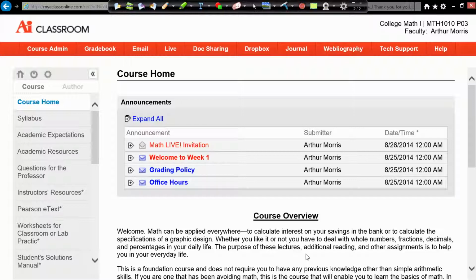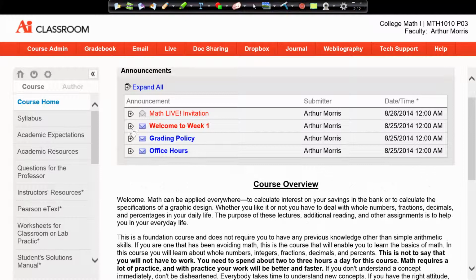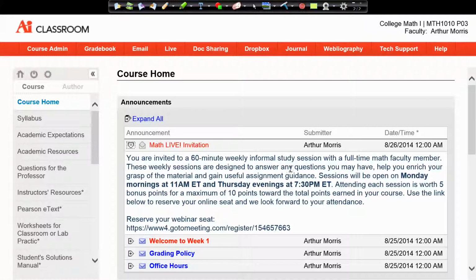All right, so when you first log in to the classroom, you will see a page similar to this one. On the left-hand side, the Course Home tab has all of the general information for the class. You have your announcements here, and please be sure to check those daily, or however often you log in, and make sure you read all the way through them. We have the welcome, the grading policy, the office hours, and this Math Live invitation, which is a 60-minute weekly informal study session with a full-time faculty member. You can earn bonus points, so make sure you review that announcement.